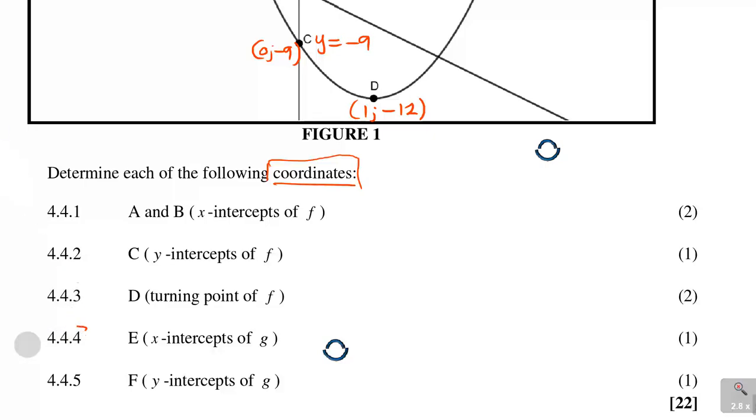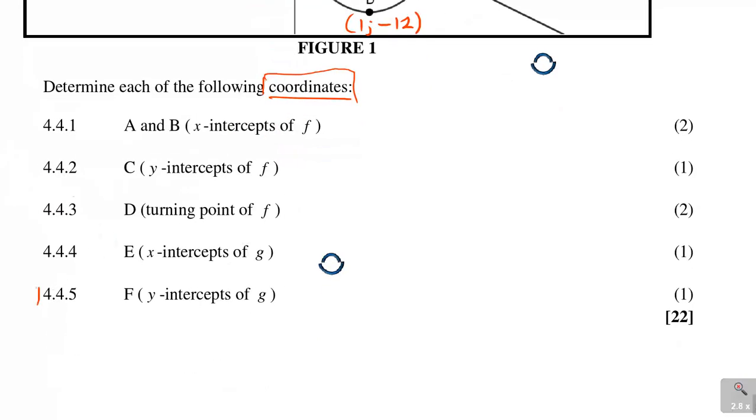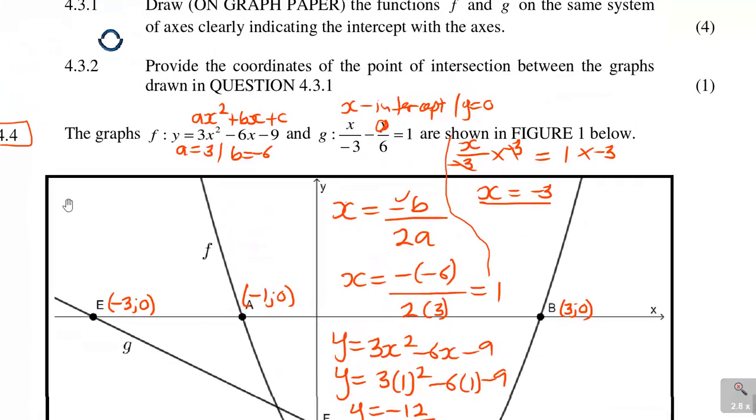Alright, I hope you're following, guys. And what about the next one, 4.5f, which is the y-intercept of g. Again, you come here on g and look for the y-intercept. It was x-intercept, now it's y-intercept. Before it was y is equal to 0, now it's x is equal to 0. So you interchange everything, you just oppose.